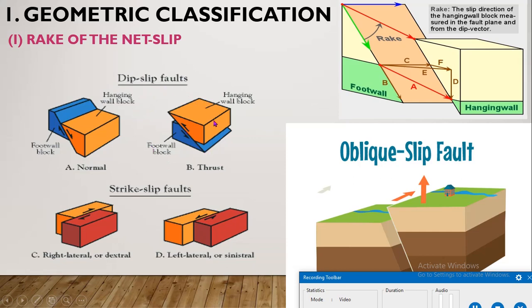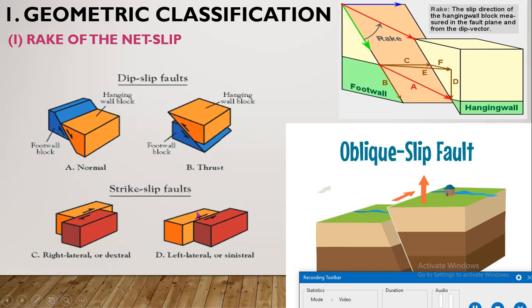Another one is the reverse fault. When the angle of dip is less than 45 degrees, then it is known as a thrust fault. If greater than 45 degrees, then it is known as a reverse fault. So a thrust fault is also known as a reverse fault.